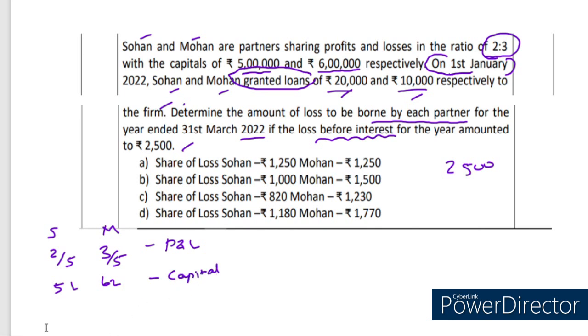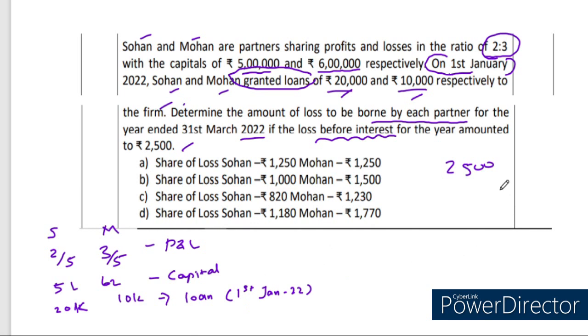So first of all you should write like this for avoiding confusion. They granted loans on 1st January, 20,000 rupees by Sohan and 10,000 rupees by Mohan. Here I am denoting K as 1,000. This loan they brought on 1st January 2022. The date is most important. You well know about the partnership deed, even if the deed is silent, 6% will be given as interest on partner's loan.